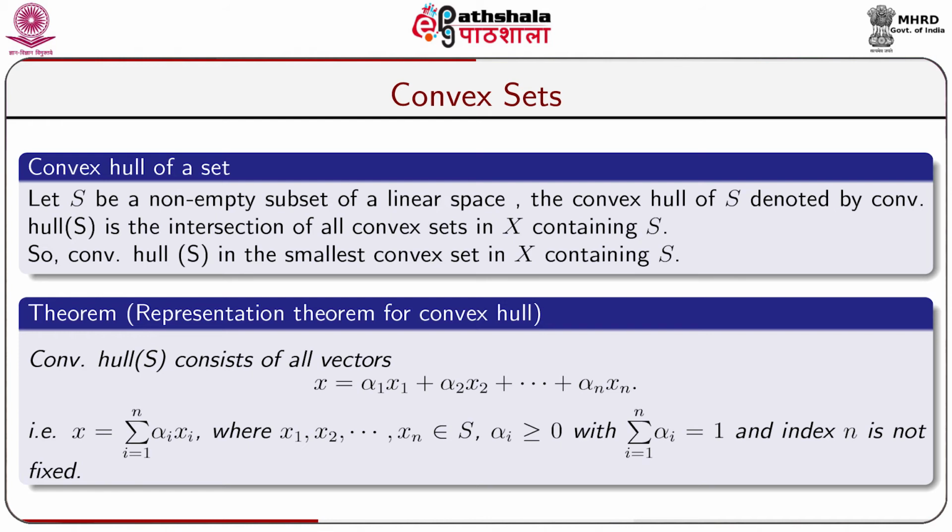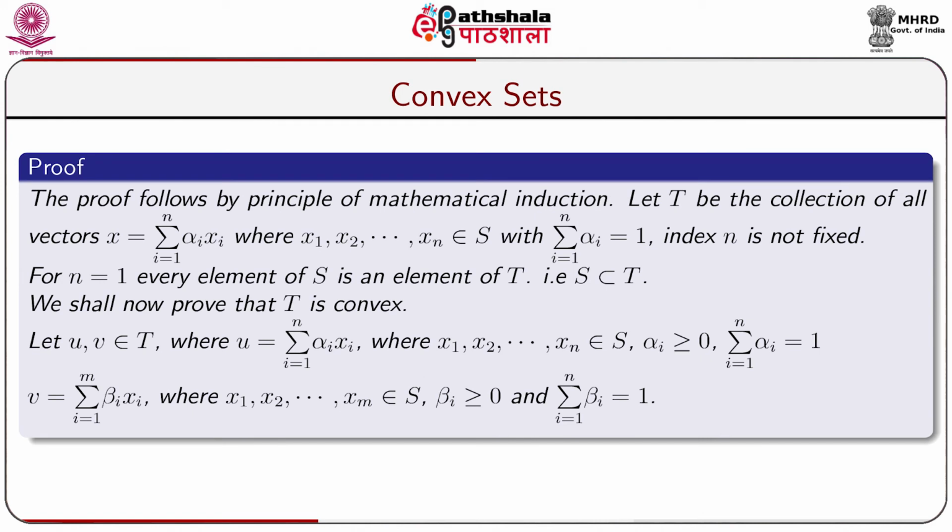Now, let us take a theorem called the representation theorem for convex hull. Convex hull of S consists of all vectors x equal to alpha 1 x1 plus alpha 2 x2 plus dot dot dot plus alpha n xn, that is x is equal to sigma i equal to 1 to n alpha i xi, where x1, x2, dot dot, xn belong to capital S and alpha i greater than or equal to 0 with sigma i equal to 1 to n alpha i equal to 1, and index n is not fixed. The proof follows by the principle of mathematical induction.